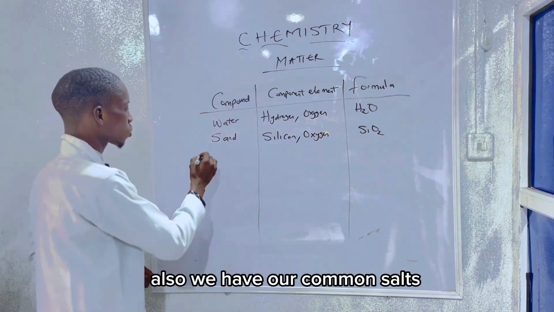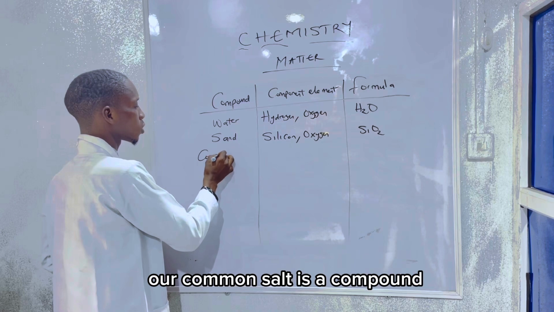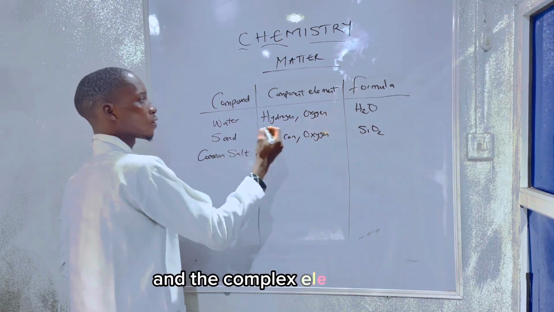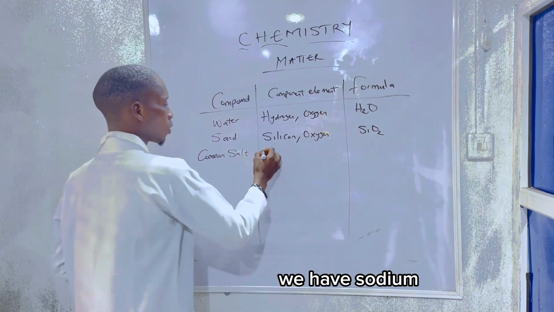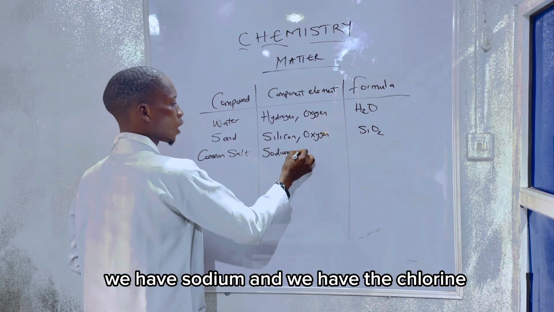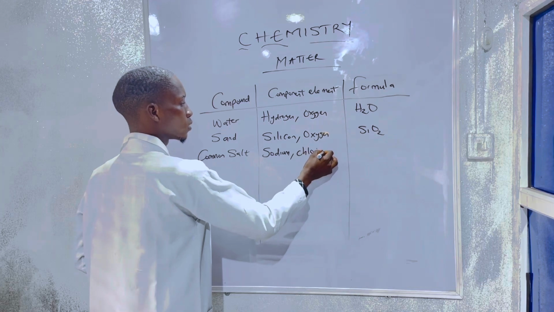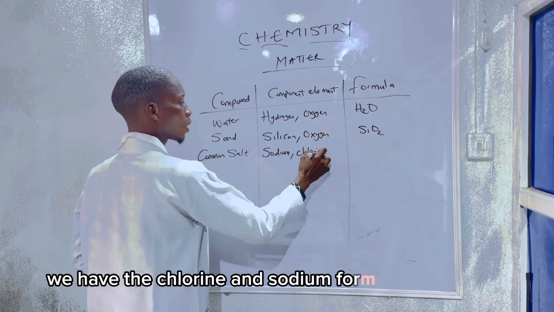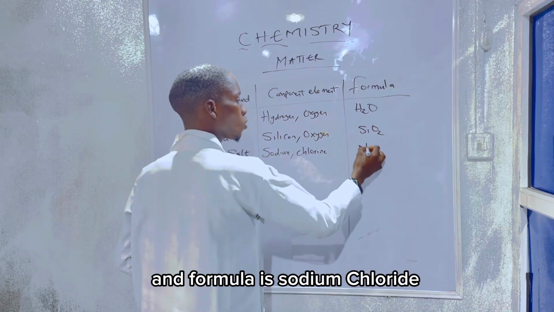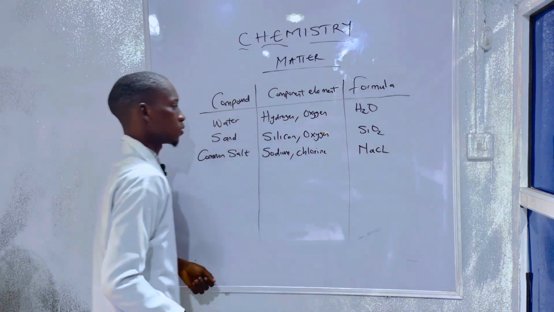Also, we have our common salt. Common salt is a compound, and the component elements of salt are sodium and chlorine. Chlorine and sodium form our common salt, and the formula is sodium chloride, that is NaCl.